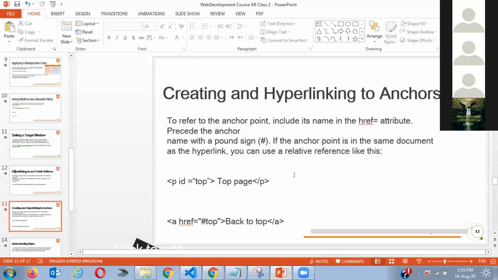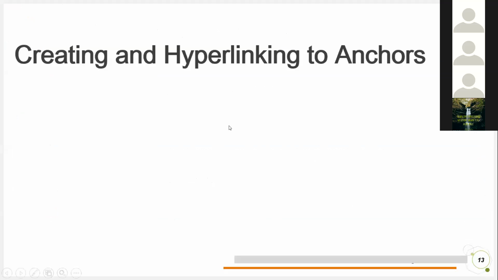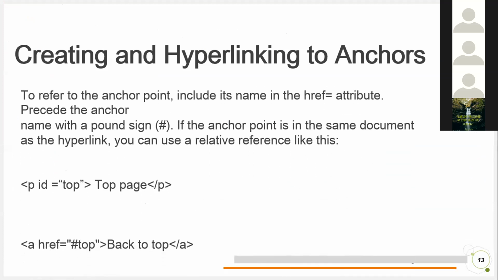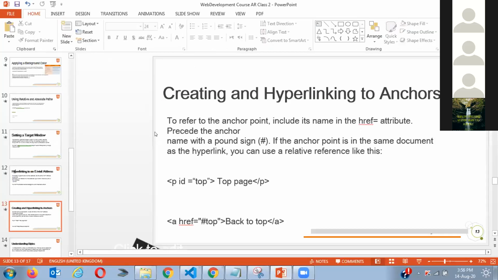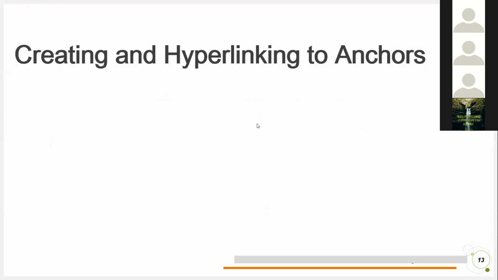So yeah, is everyone clear now? Is there any doubt? Anything? I'm waiting. This is a very important thing. Let me explain this. Mostly when you are reading a very long newspaper, you come down reading, and at the bottom you want to go on top. So mostly on websites there is a link available that if you want to go on top, you just need to click on that link or that button or whatever we call it. We will learn how we create buttons and how we do more styling.